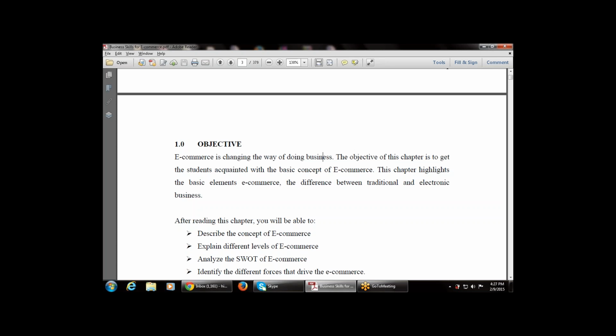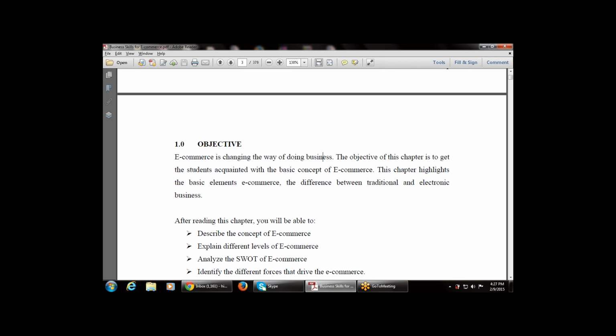The objective of this chapter is to get the student acquainted with the basic concepts of e-commerce. That is, after reading this chapter, students must know what content is available, what the basic concepts of e-commerce are, and why we are using e-commerce.